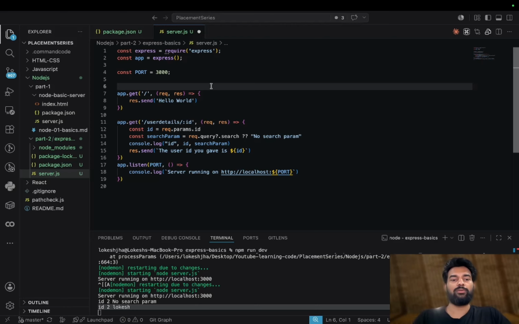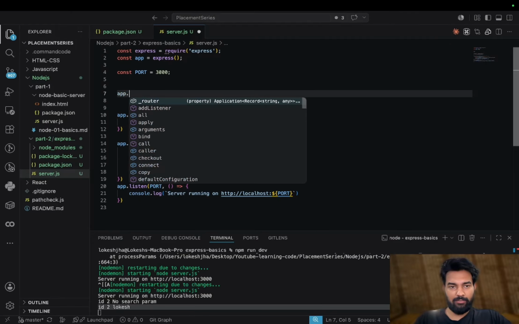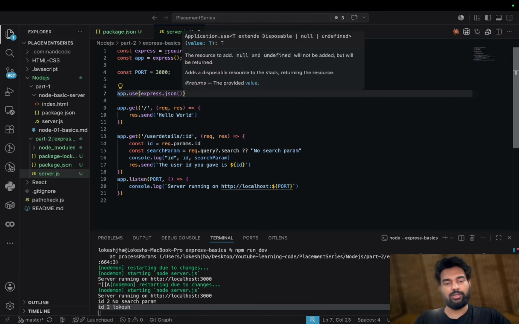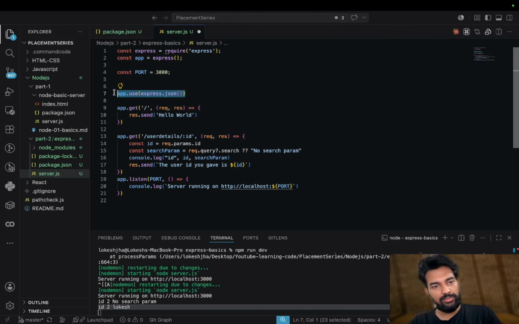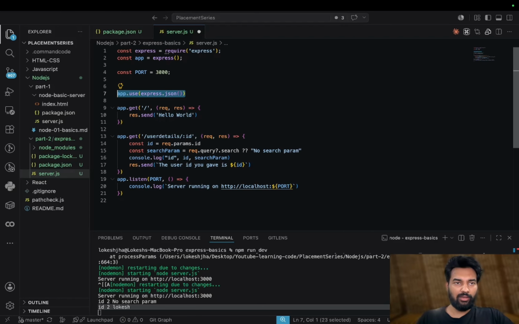Otherwise, I will not be able to read it well. So we write app.use(express.json()). This line solves that problem. Earlier we used to import body-parser and use that here. Now Express includes it, so it is easier for us. This is the kind of middleware that we have.